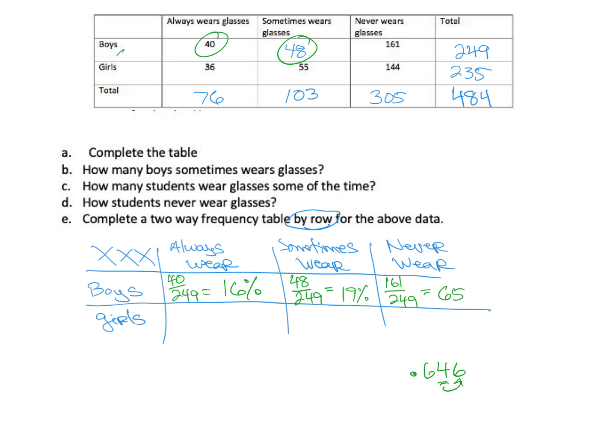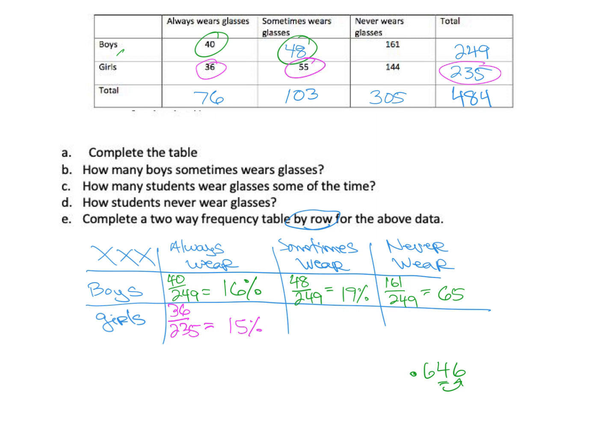Okay. Now we're going to do the other row. So we're going to do 36 and 235. So we're going to say 36 divided by 235. Oh, we never answered all the other questions, but that's okay. We have 15%.